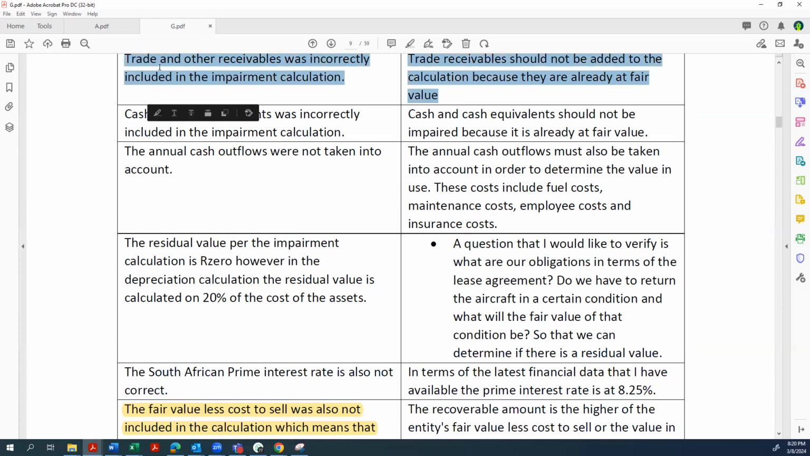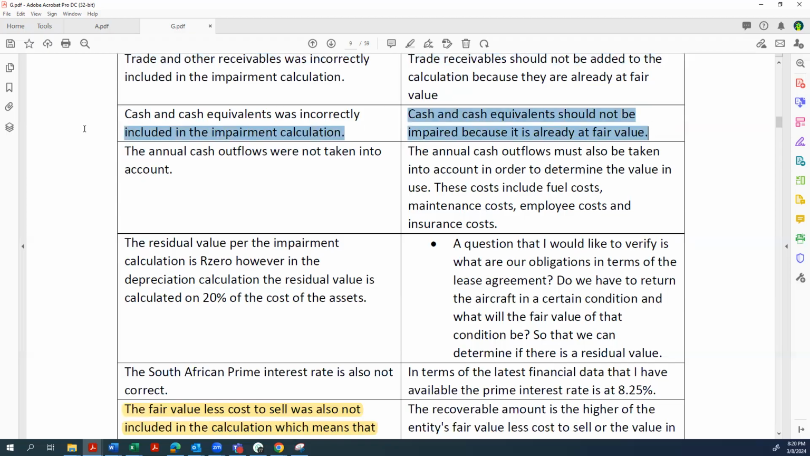They can then say not necessary because it's unlikely to only relate to this aircraft. They could then question the fact that, unless you've also included the cash flows from trade receivables in the VIU, the value in use, then you can include them there, but otherwise they should be excluded. So definitely not a valid consideration given here. Cash and cash equivalents incorrectly included in the calculation also says that fair value. Also, this is the wrong reason.